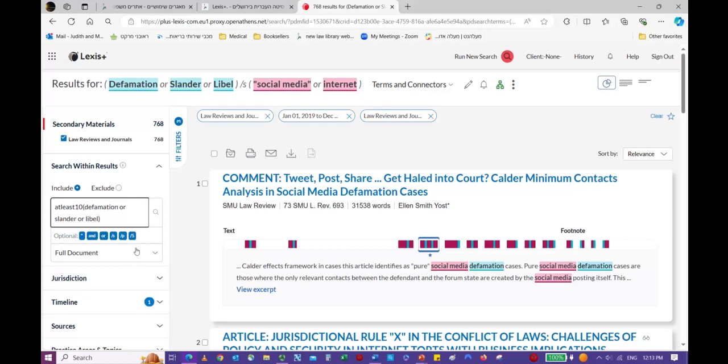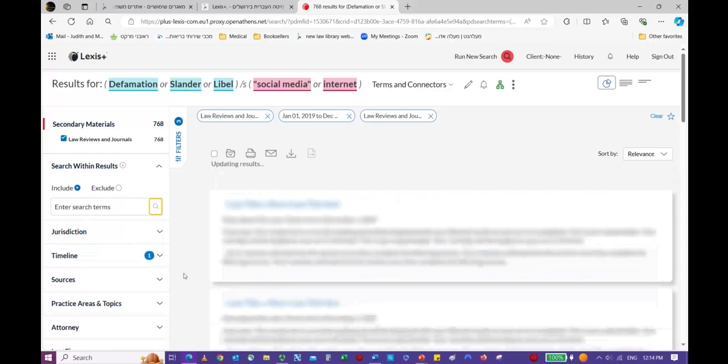And also, quickly over here, you see the other possibilities. You have the quotation marks, which we've done. We have and, which we've done, or, which we've done, /s within the same sentence. And you also have the option of /p within the same paragraph, or / and they wrote here 5. But just like I said, with at least 10, you can use any number. You could do any number there also. And then we're going to click on the search.